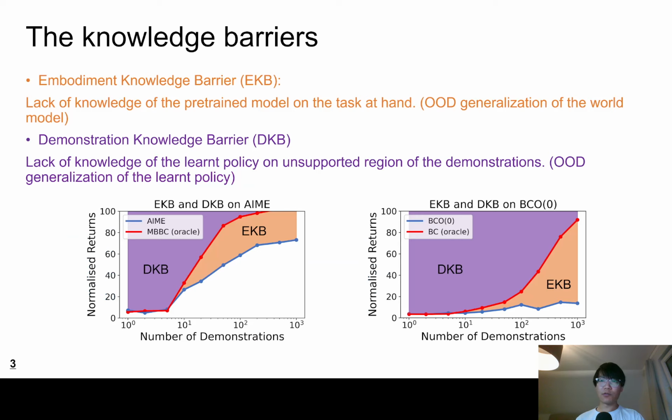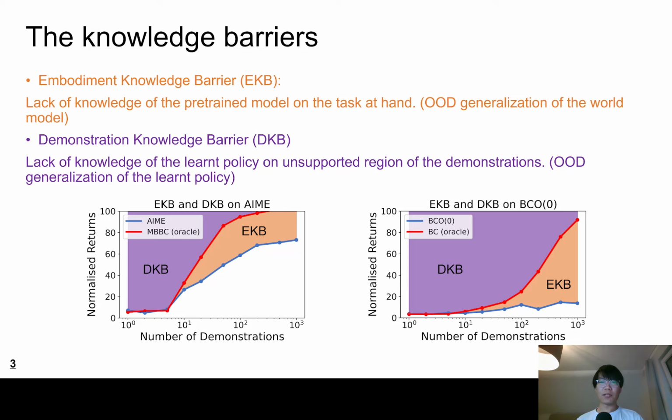In this work, we try to better understand these errors. We propose two knowledge barriers. The embodiment knowledge barrier characterizes the lack of knowledge of the pre-trained models on the task at hand, while the demonstration knowledge barrier captures the lack of knowledge of the learned policy on unsupported regions of the demonstrations.